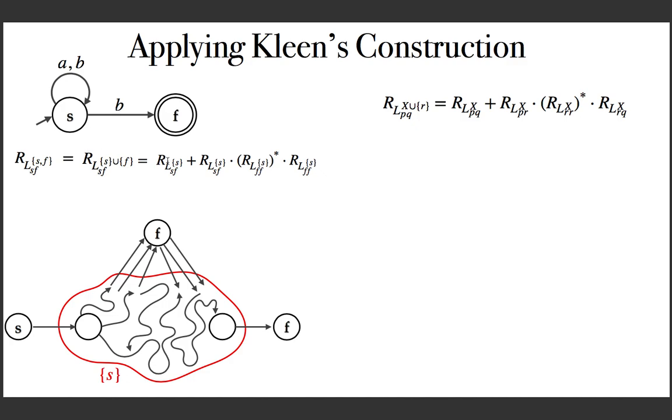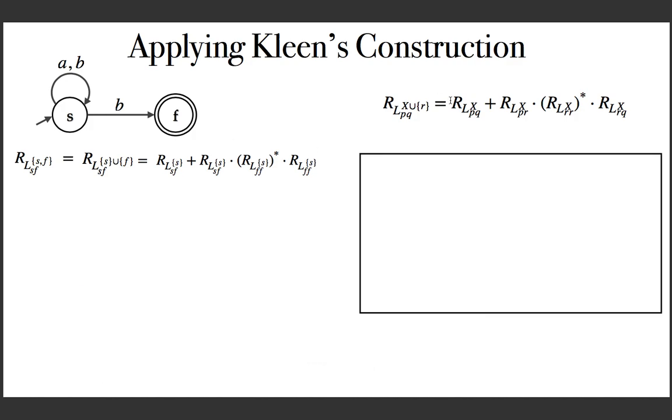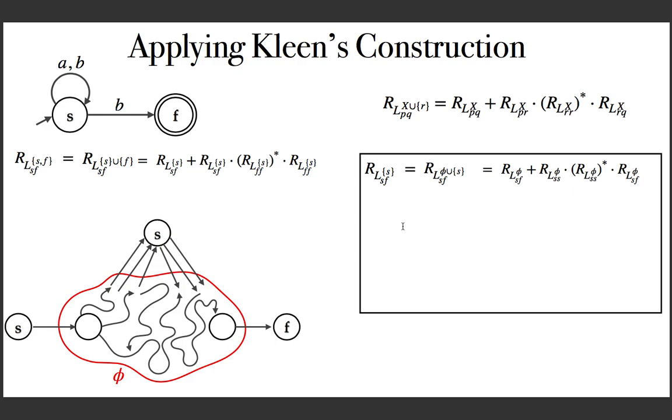And now each element in the RHS can be again simplified or solved using the same formula. Here take the first one, that is this one. And how will you write it? If I want to apply this formula, I want to write it as union of two sets here. If you do it, you will get it as null set phi union set S. And now this formula applies and I will get this. If you want to cross check it, please see, I want to go from S to F. And what is capital X here? It's null set. And what is the intermediate state here? S. And that's what I'm saying.